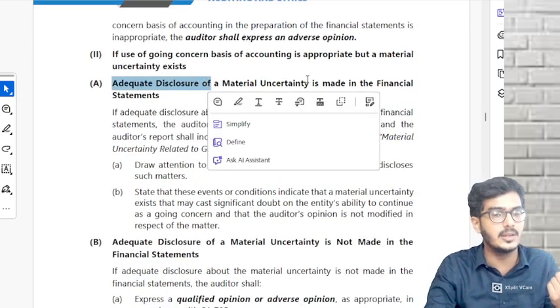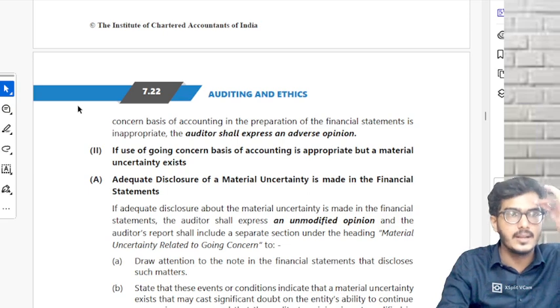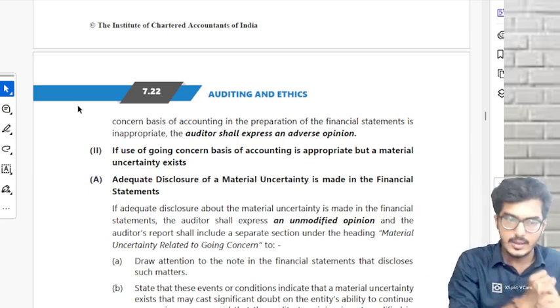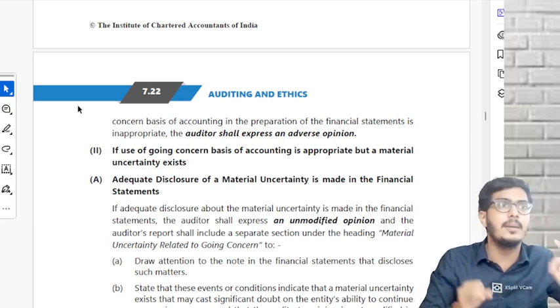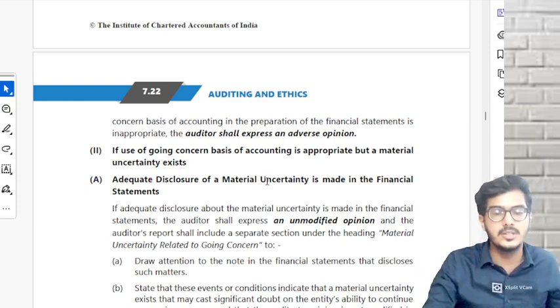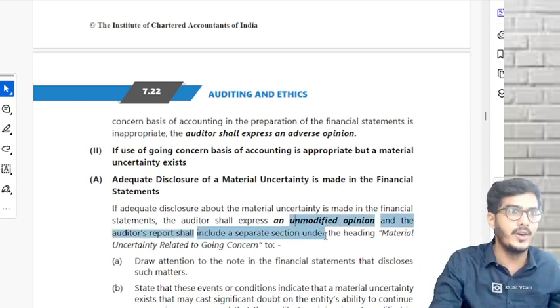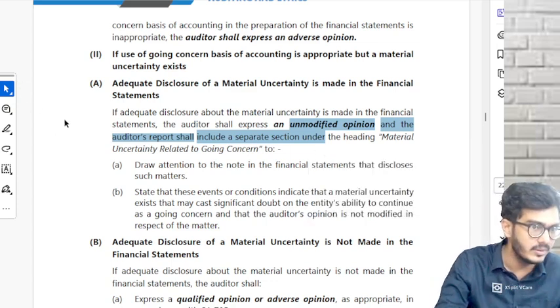First one, adequate disclosure is made. Adequate disclosure is not made. Think and tell me where going concern is appropriate. There is a material uncertainty, but they have disclosed in the FS. Think and tell me, is the management anywhere wrong? No, they disclose everything. So you give an unmodified opinion. But yes, there is some material uncertainty.